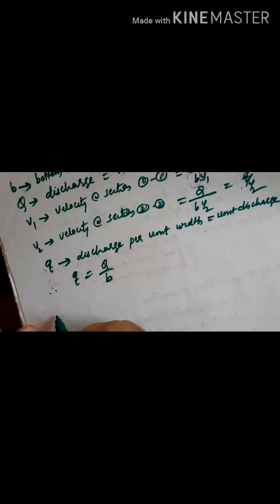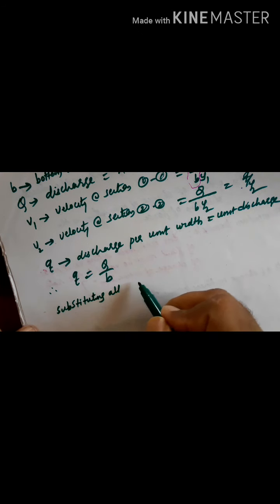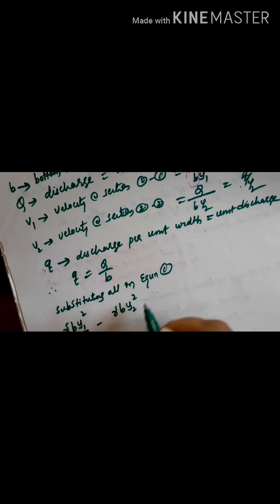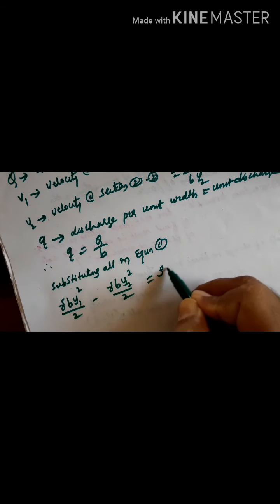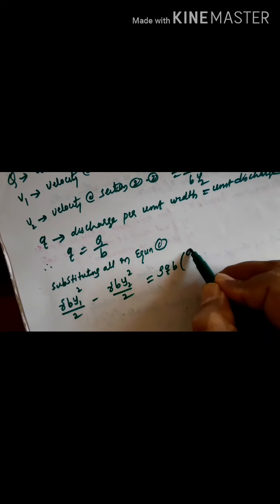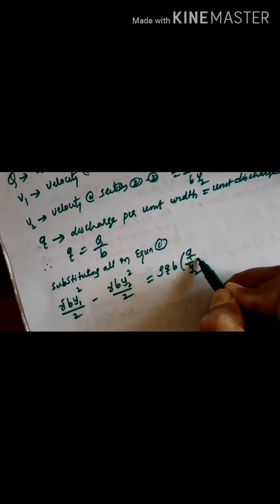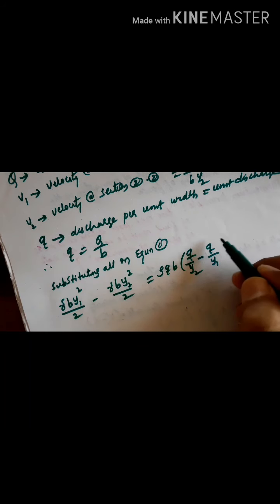When I substitute all the values in equation 1, what do we get? Gamma b y1 square divided by 2 minus gamma b y2 square by 2 is equal to rho into qb, then q by y2 minus q by y1.